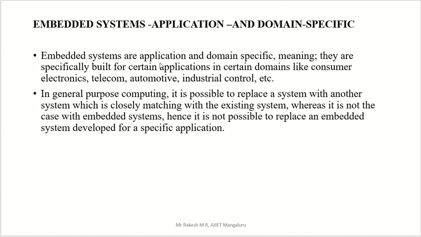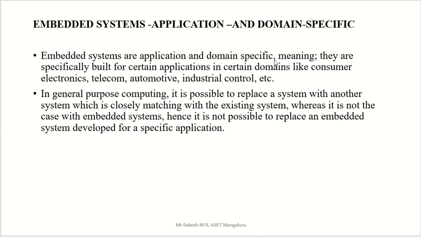Embedded systems are application and domain specific, meaning you are going to use them for a particular application, and we can't just shift that device to another use. Microwave oven components or devices we can't use as an air conditioner, or air conditioner devices we can't use as an ATM device. We can't replace that, right? So this is called domain specific, and for a particular application itself we are going to use that embedded system.